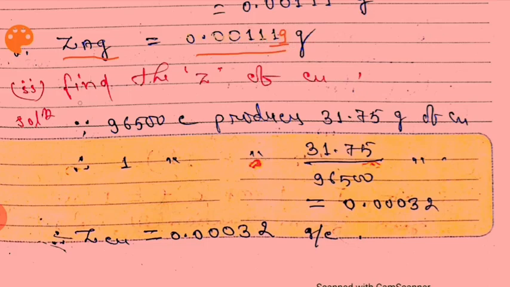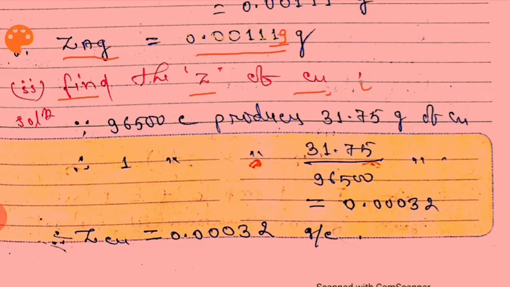Next question is find the Z of Cu, means find the electrochemical equivalent of copper. How can you calculate it? At first you have to remember the equivalent weight of copper.